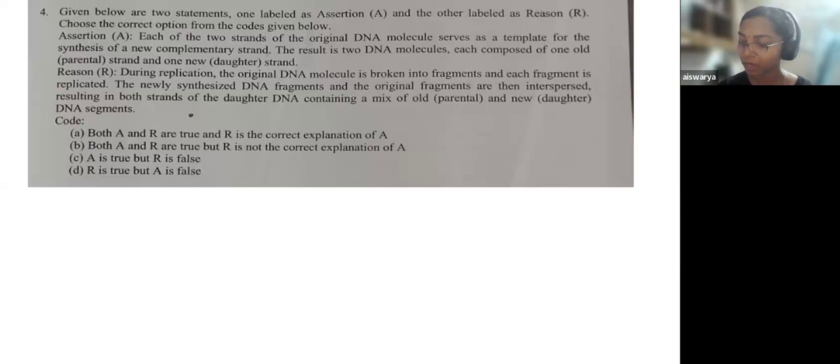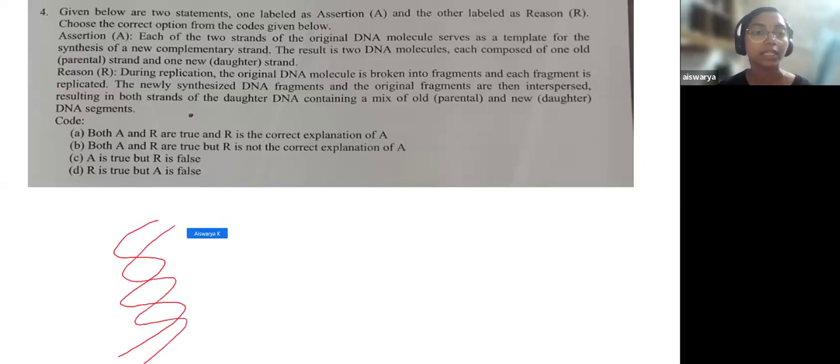Okay, so you have a DNA molecule like this. In original DNA, there are two strands, the first strand and the second strand. So what is being said here? Each of the two strands of the original DNA molecule serves as a template for the synthesis of a new complementary strand.